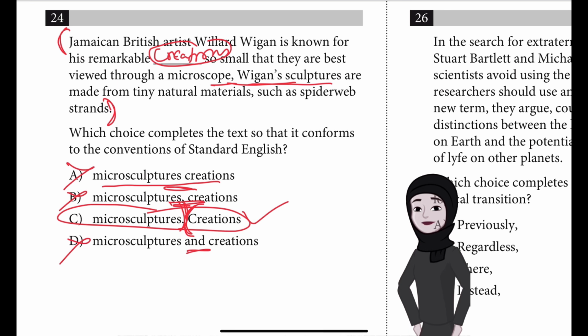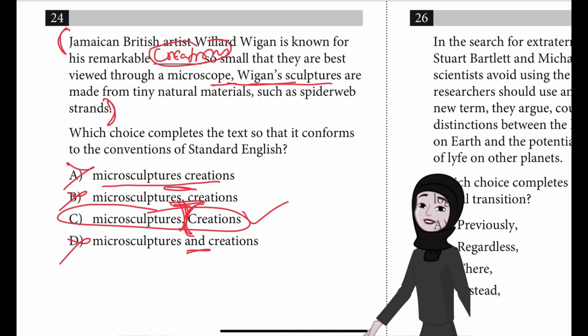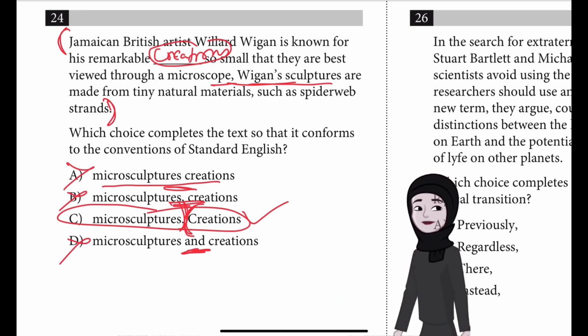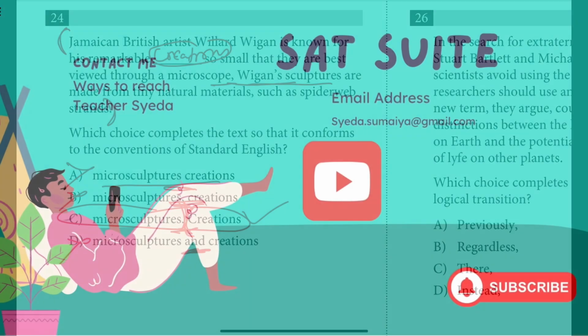Choice D is incorrect. Without a comma preceding it, the conjunction and, there is no comma before the and, cannot be used in this way to join sentences. So the best answer is C with the period. So I hope that's it.